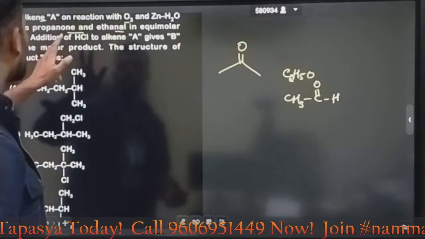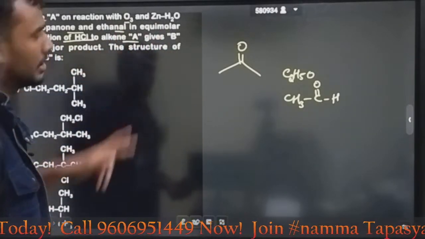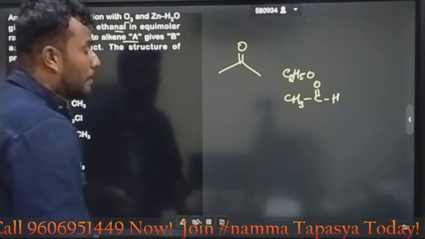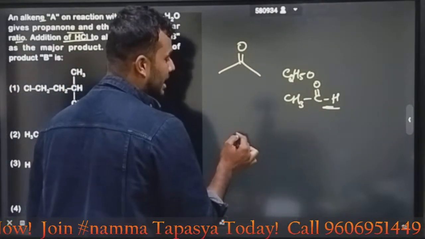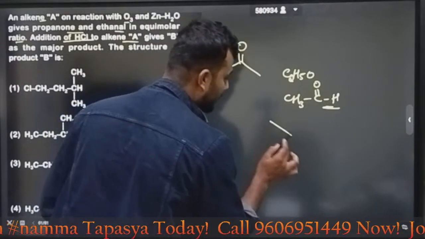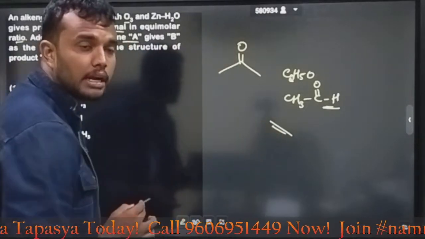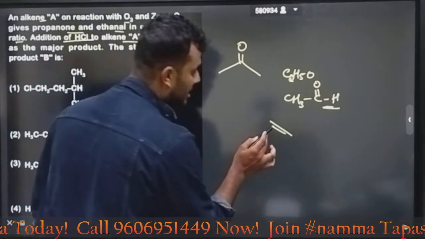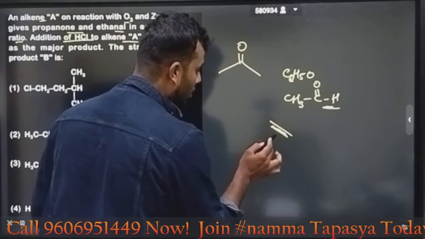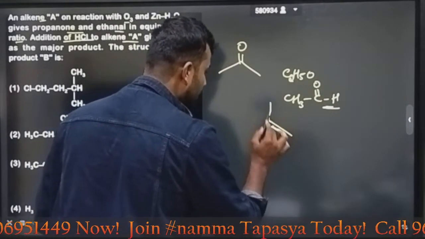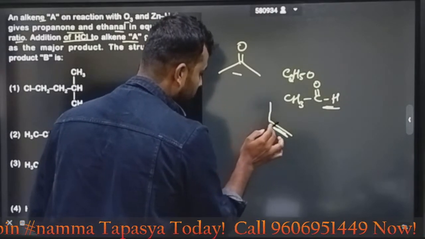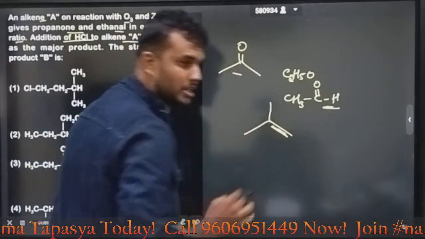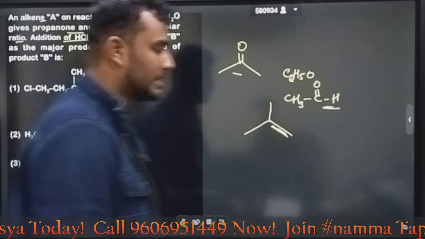In an equimolar ratio, addition of HCl to the alkene gives... Okay, we need to predict the alkene. My dear students, most of the time whenever we discuss, I always say ethanal, when ethanal is forming, you have a terminal double bond. Okay, ethanal is clear. Then here you have another substitution. Why? Because ketone is coming. Then here 3 carbon is there. This is the actual product. How are you predicting, sir?